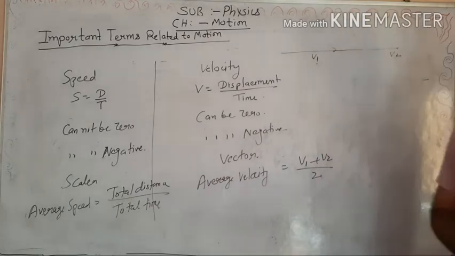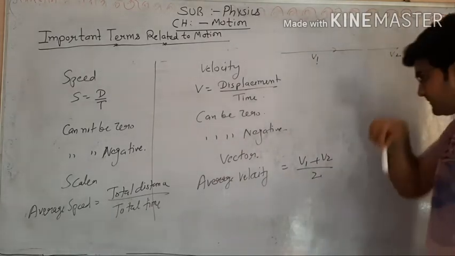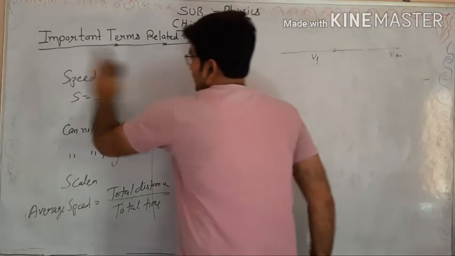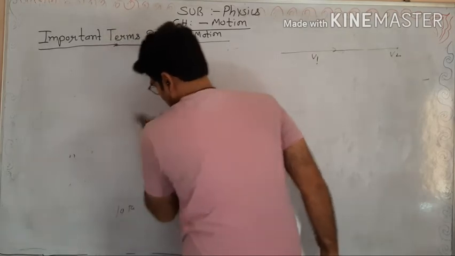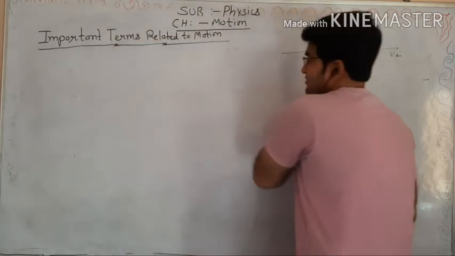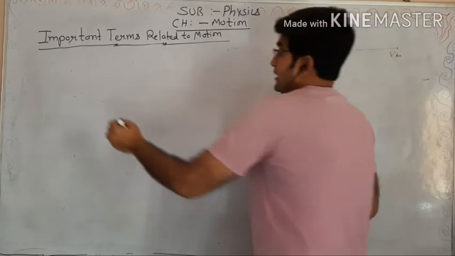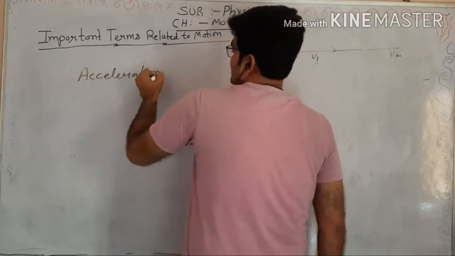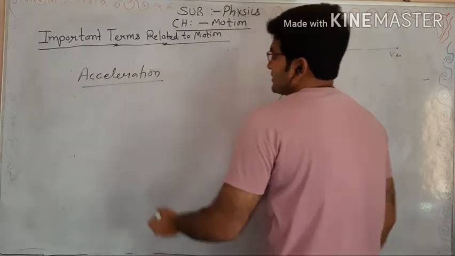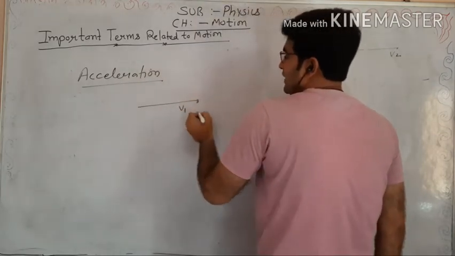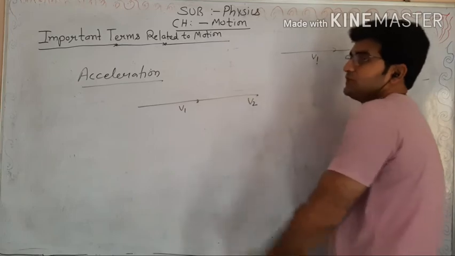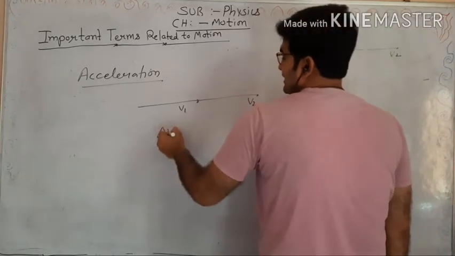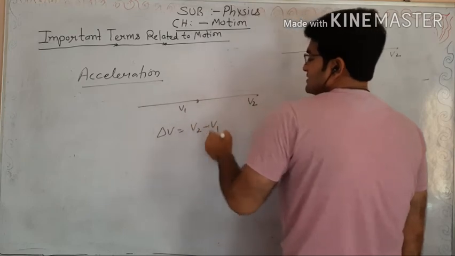Now we take another term quickly. Another term is acceleration. Acceleration is the rate of change of velocity. Someone travels with velocity v1. After time t, it attains velocity v2. So there is a change in velocity. Change in velocity we can write as delta v. Delta v equals v2 minus v1.